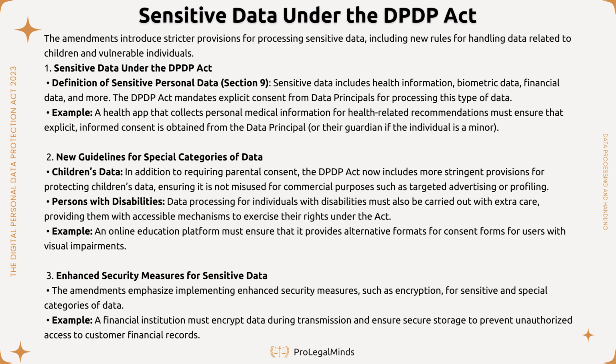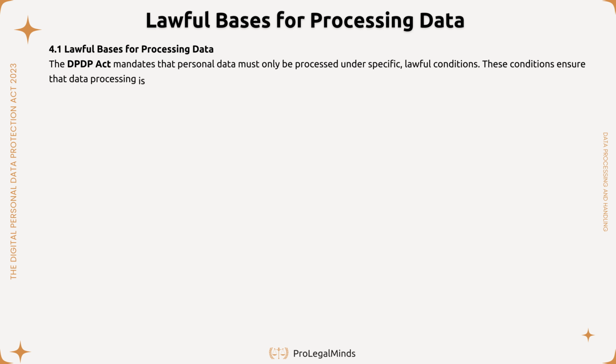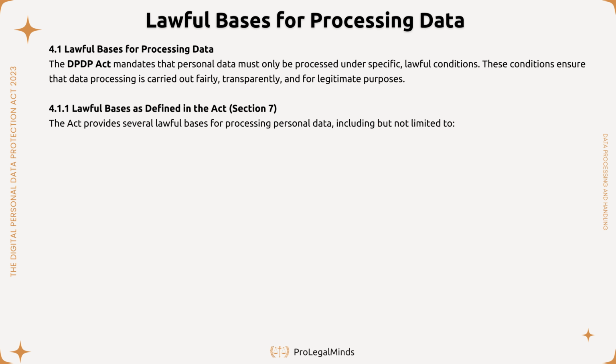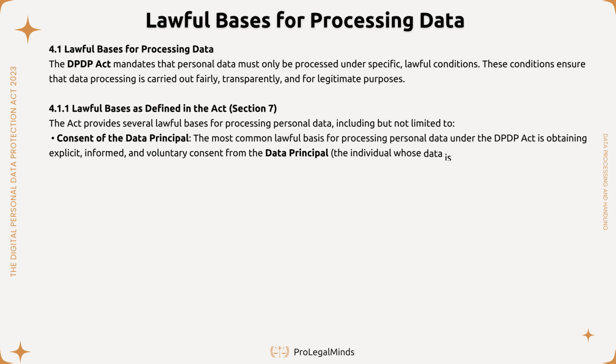Enhanced security measures for sensitive data. The Act emphasizes implementing advanced security measures to safeguard sensitive and special categories of data, including encryption and robust storage protocols. Example, financial institutions must encrypt sensitive data during transmission and ensure secure storage to protect against unauthorized access. Lawful bases for processing data. The DPDP Act mandates that personal data can only be processed under specific, lawful conditions. These conditions ensure that data processing is carried out fairly, transparently, and for legitimate purposes.